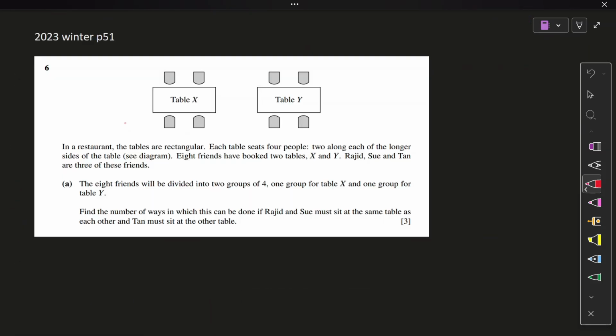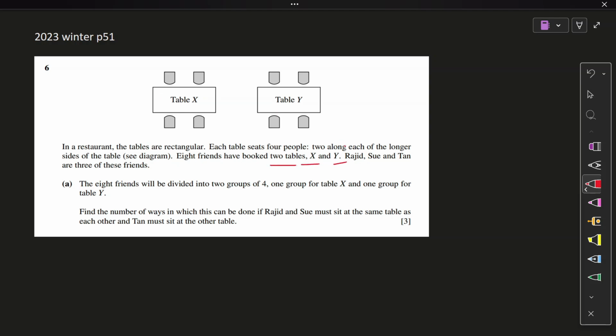Okay, now we begin with the 2023 winter paper 5-1. Here we go. Question 6. There are two tables given in a diagram, table X and table Y in a restaurant. The tables are rectangular. Each table seats 4 people, two along each of the longer sides. 8 friends have booked 2 tables X and Y.